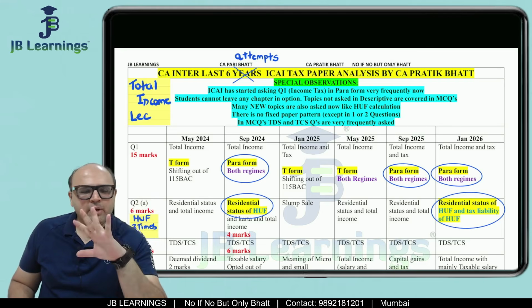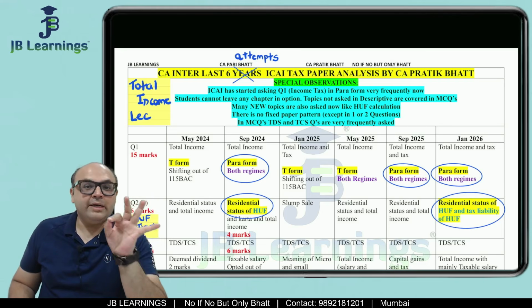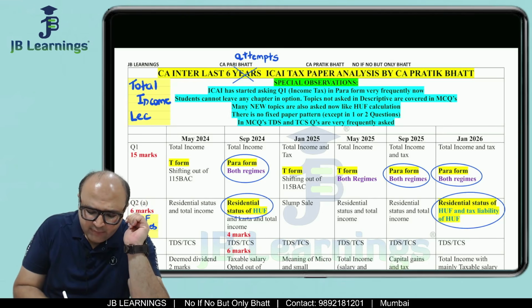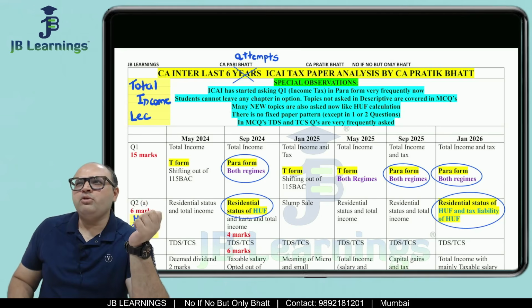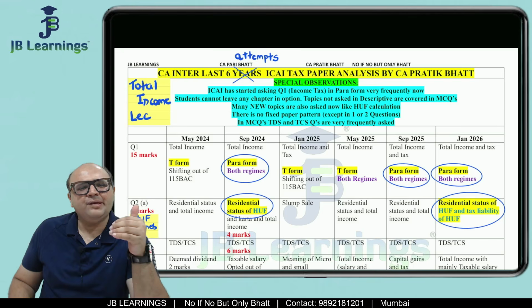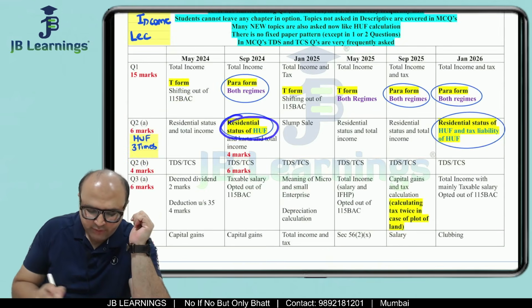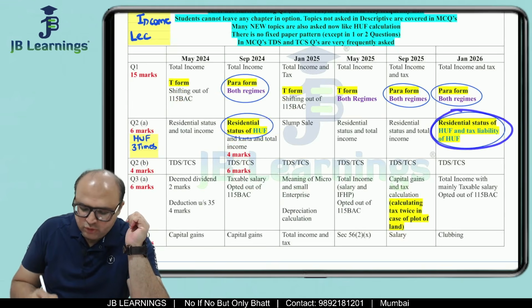So friends, now you cannot leave any chapter in option. You have to study everything. The third observation is they have also started asking new topics. When I say new topics, I mean those topics which are not very regularly asked. I can give you an example of residential status of HUF or total income of HUF.